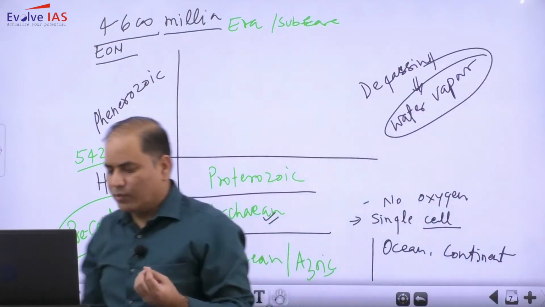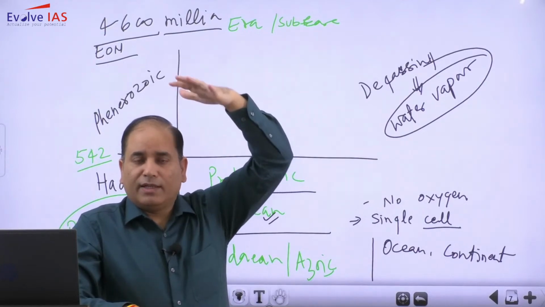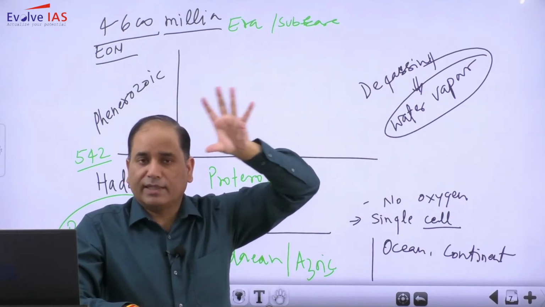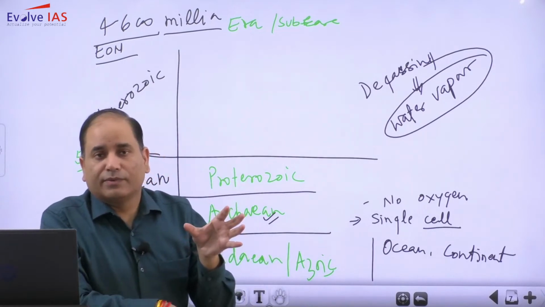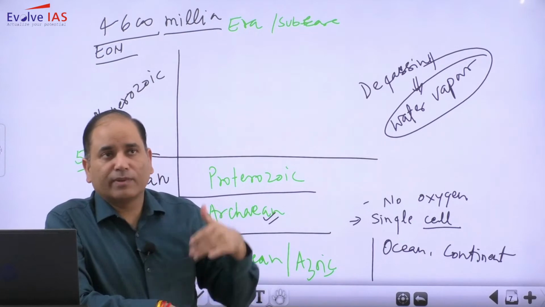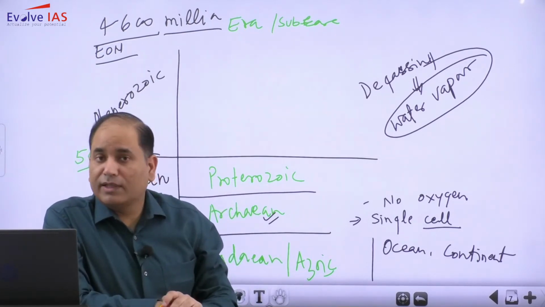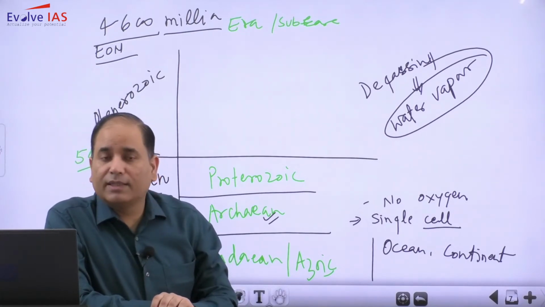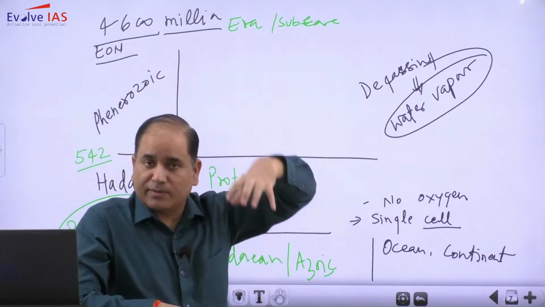One viewpoint is that when the water vapor was taken into the atmosphere, the insolation, the UV rays, is capable of breaking this water vapor into hydrogen and oxygen. Hydrogen is lighter, so it will go up, and oxygen is comparatively heavier. But the proportion of oxygen that we are witnessing today, it is not possible that it was added from above.